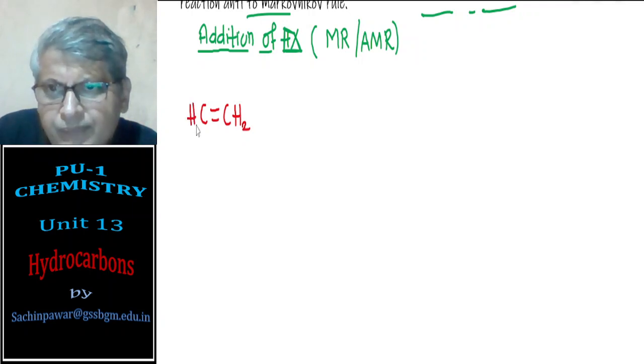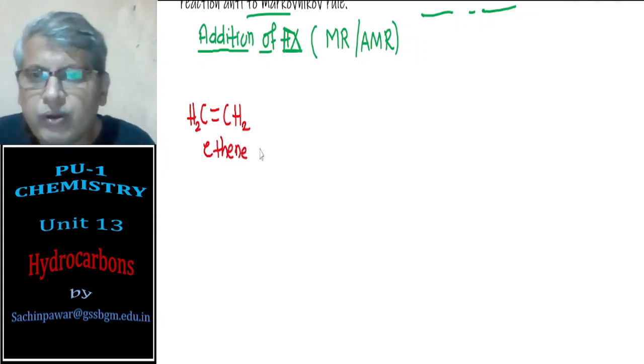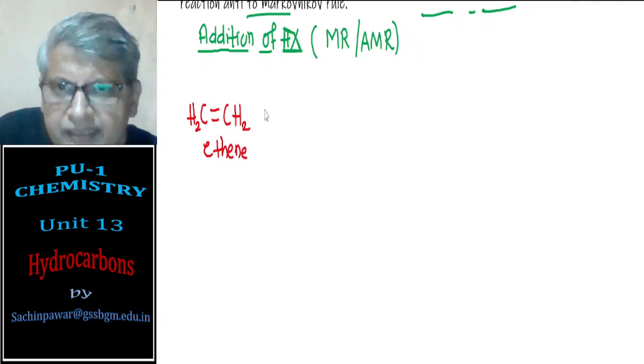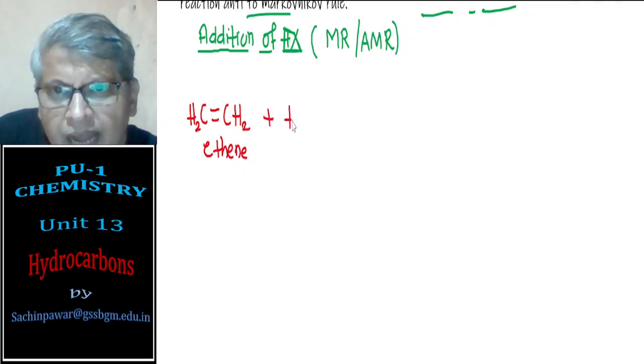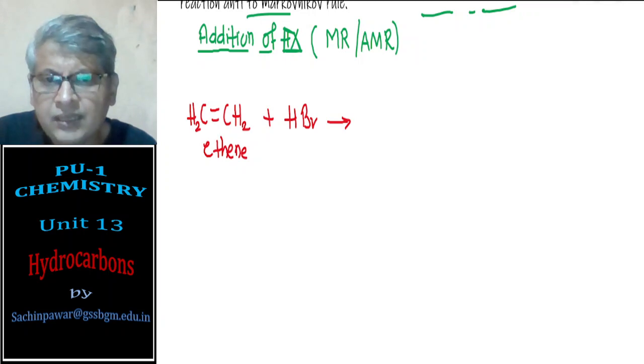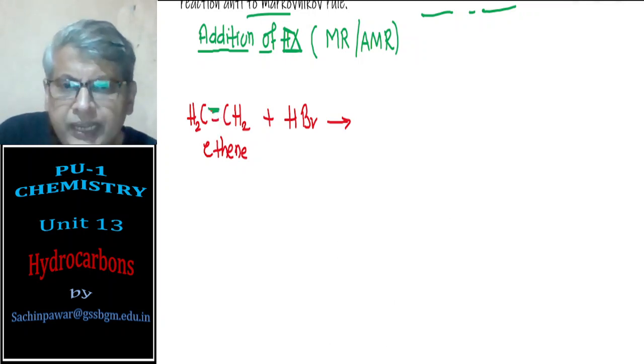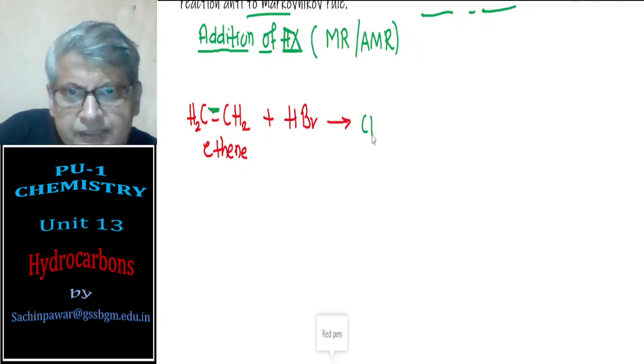One example is ethene. This is a symmetrical alkene. For this, there is no Markovnikov rule. If I take ethene and react it with a hydrogen halide, say hydrogen bromide, you should know what happens. One pi bond breaks, so I get CH2 single bond CH2.